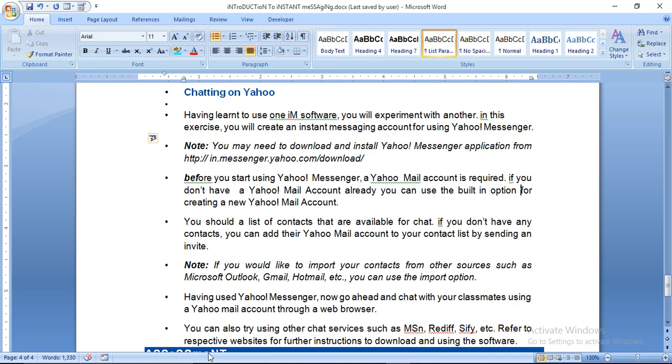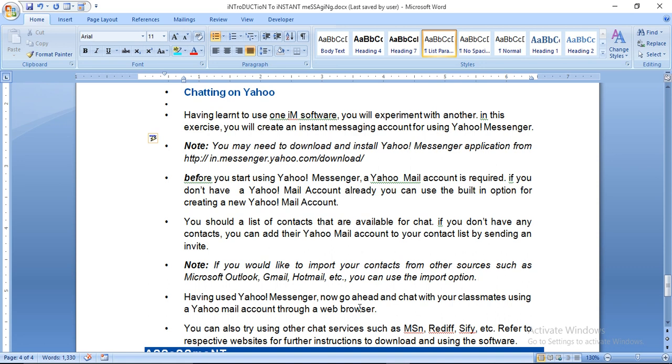You should see a list of accounts that are available for chat. If you don't have any contact, you can add their Yahoo Mail account to your contact list by sending an invitation. If you would like to import your contacts from other sources such as Microsoft Outlook, Gmail, Hotmail, you can use the import option. किसी दूसरी मेल से अपने कॉन्टैक्ट को import कर लो.